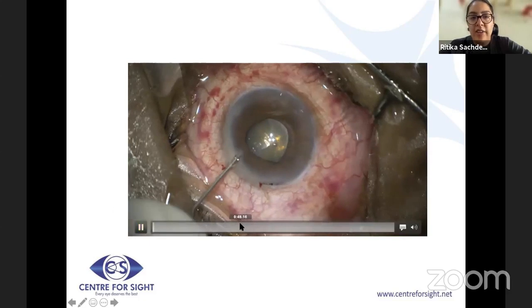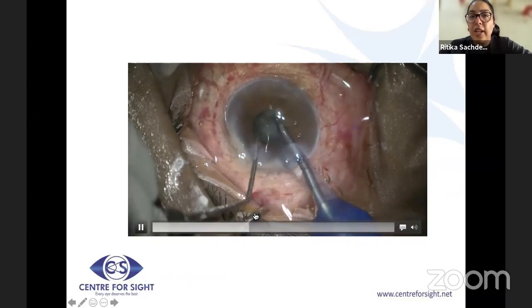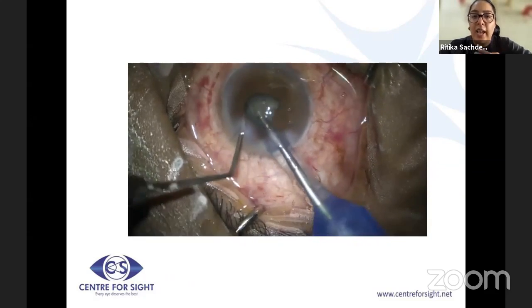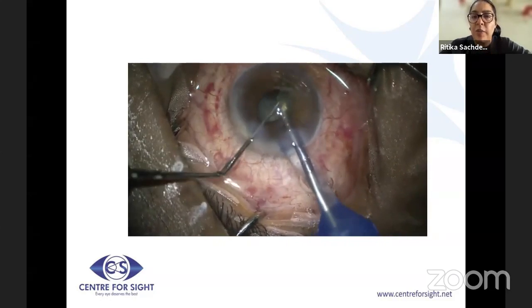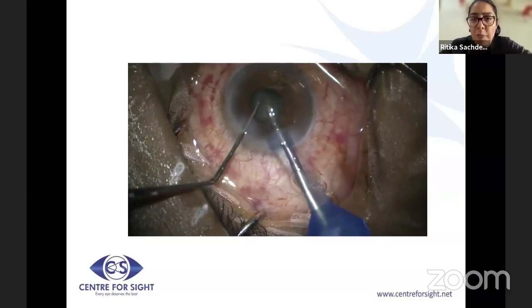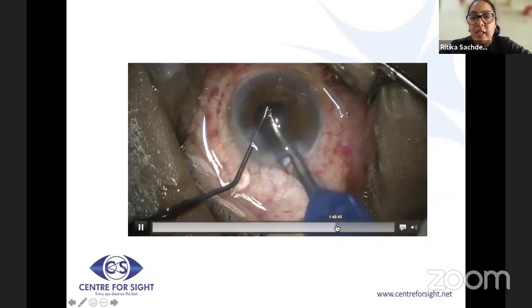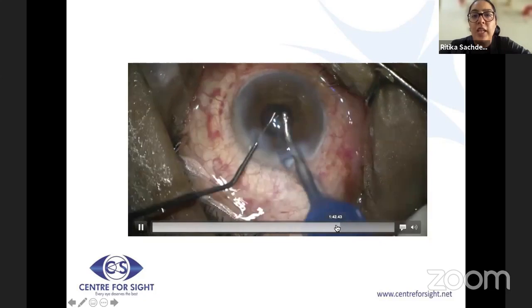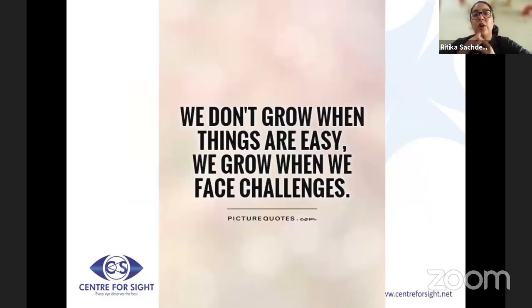I don't think I have enough time, but just to show you, with low flow parameters, a pre-segmented nucleus, good control of your AC and your maneuvers, just going in once and not doing repeated maneuvers, using viscomydriasis and phenocaine, you're able to stabilize the iris enough to even go in through a small pupil like this and remove all pieces effectively. Of course, for IA, you need to visualize. And for that, you can use a Y hook to really pull back the iris and make sure that the cortical cleanup is complete.